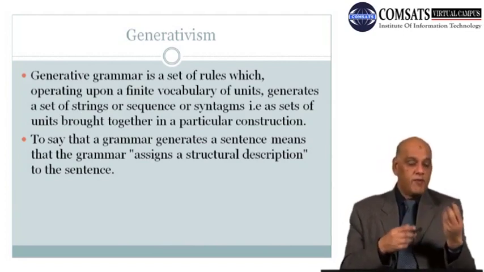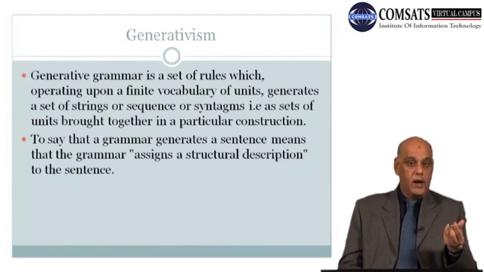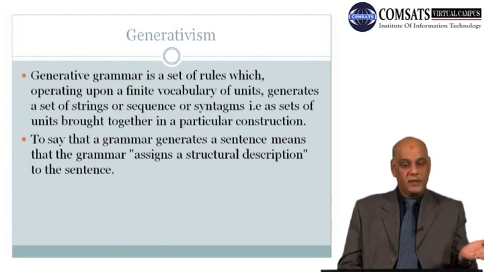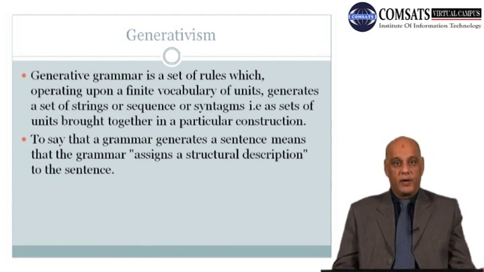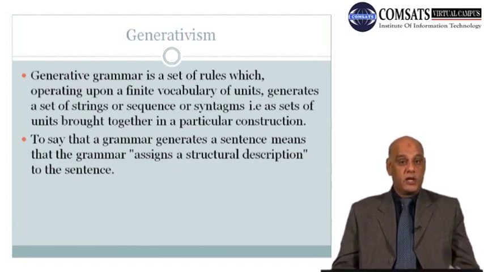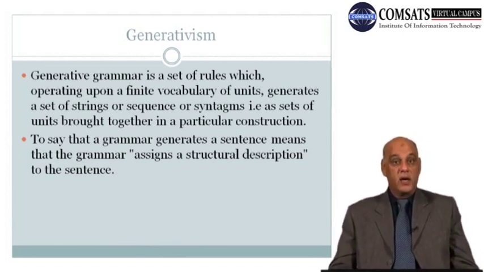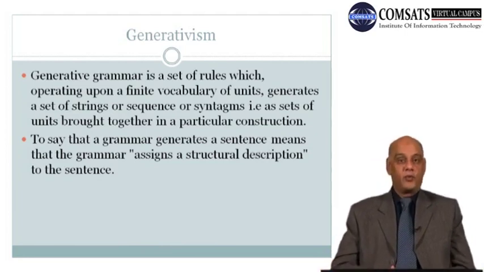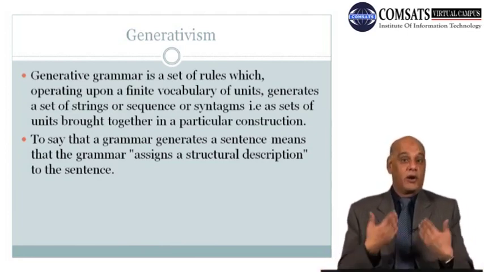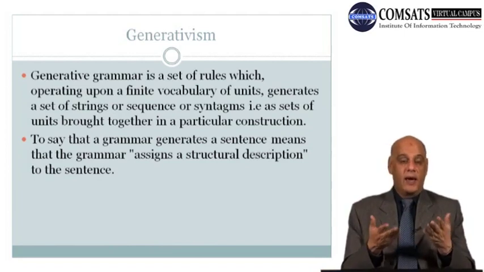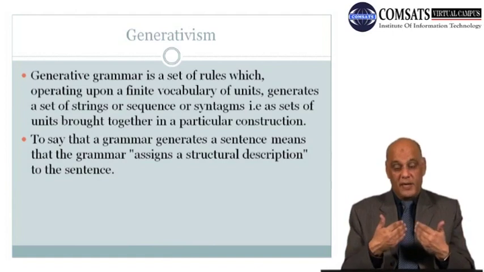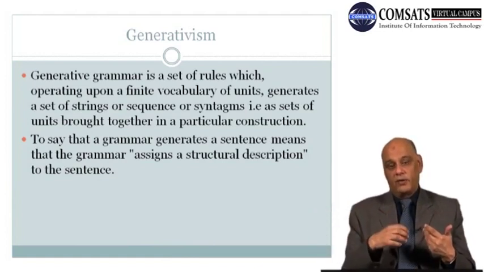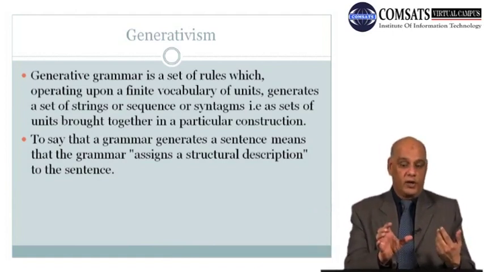So there is some vocabulary present, and out of that vocabulary, by linking the words, by organizing the words, we get so many different utterances. A person generates so many utterances just by selecting the right words and organizing them at the right place. As we talked about in our last lecture, there are two aspects. One is to select the right thing and then to put it in the right order.